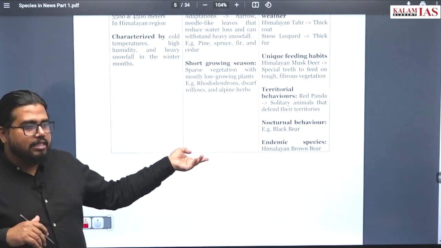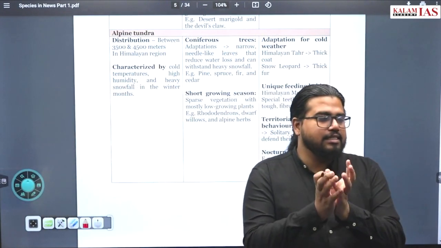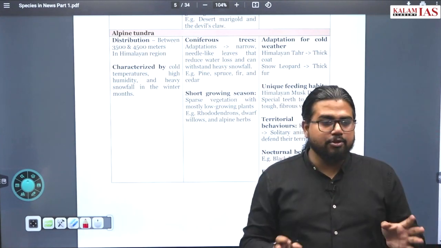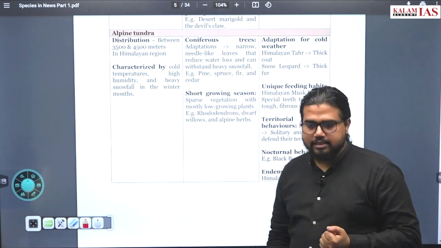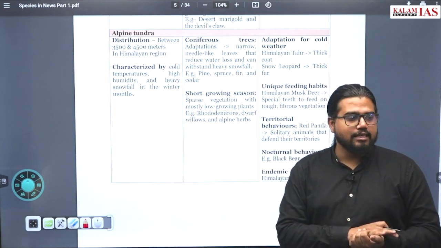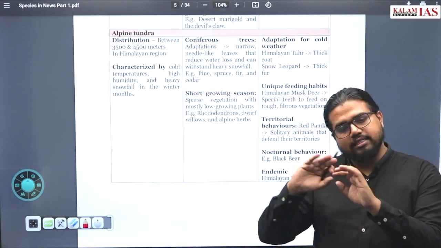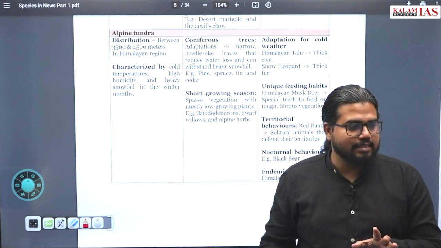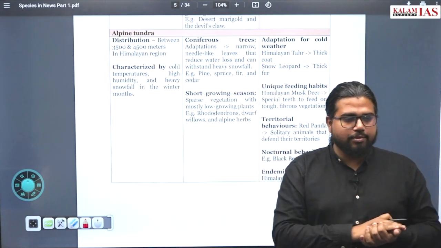So everything we discussed so far is a very generalistic set of peculiar characteristics of species or species distribution you find in the 5 different types of biomes. Now, this next part, what we are going to discuss, will be solely based on different species and their facts. This species is from this region, this species has these characteristics, its conservation status is this much. That will be discussed from now on.